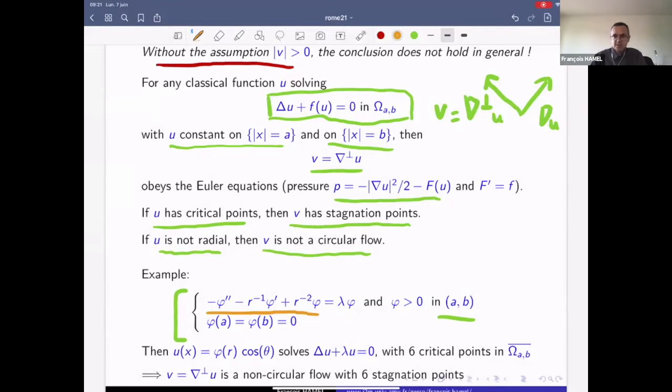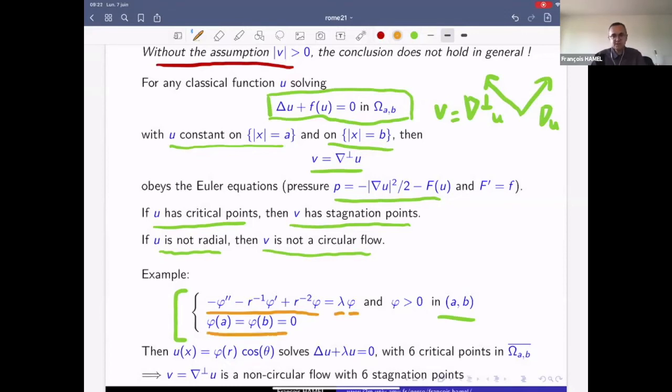It has a principal eigenvalue lambda associated with a principal eigenfunction phi, which is unique up to multiplication, and which is characterized by the fact that it has a sign, positive, let's say, with Dirichlet boundary condition.